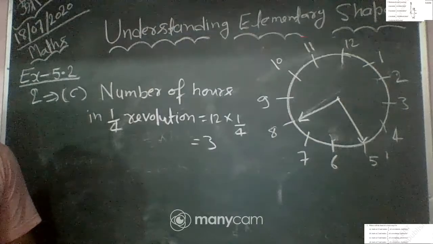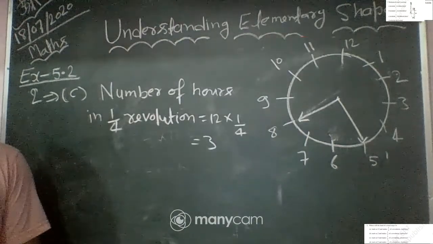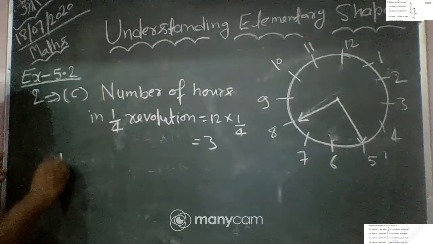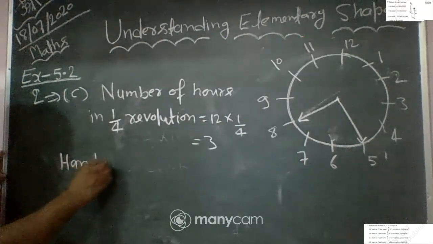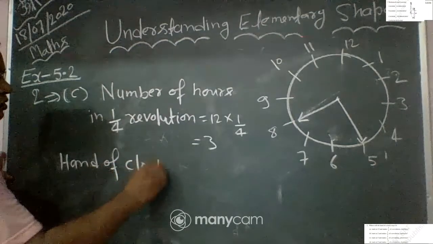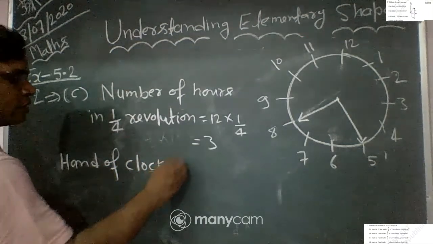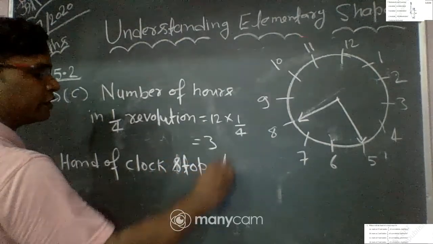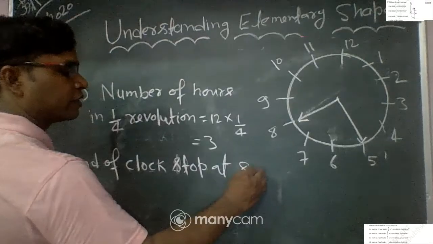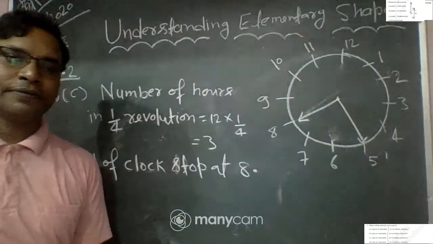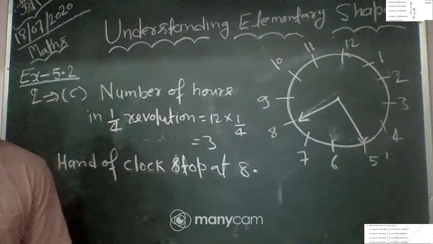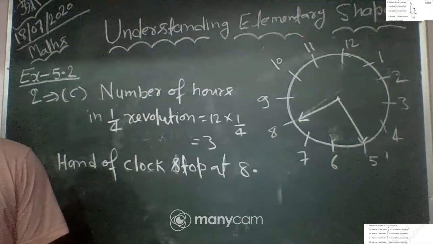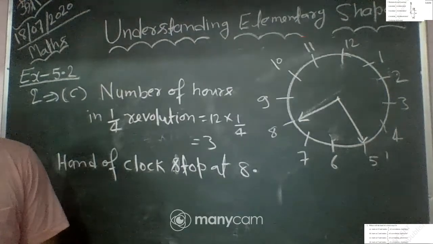You can see here in the figure, the hand of the clock stops at 8 o'clock. Clear?